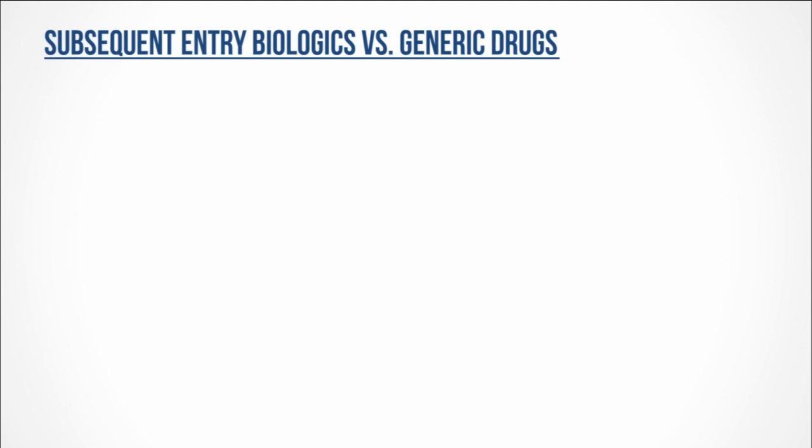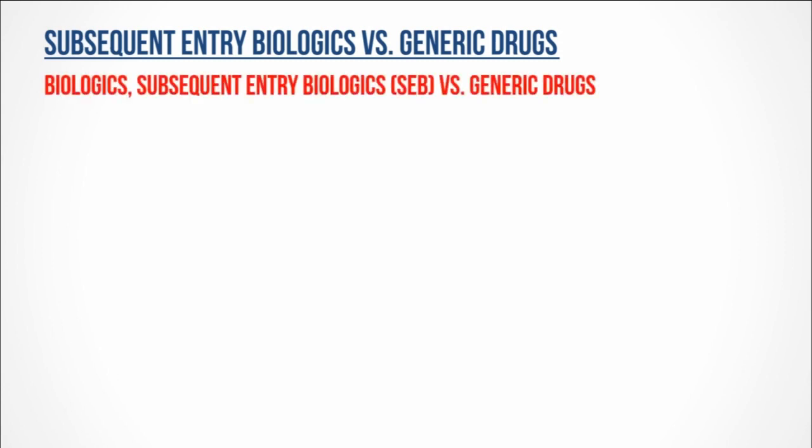So now we know the difference between innovator drugs and generic drugs. But what about subsequent entry biologics and generic drugs? What's the difference between the two? Now, before we get into the subsequent entry biologics, which are abbreviated SEBs, we need to talk about biologics.